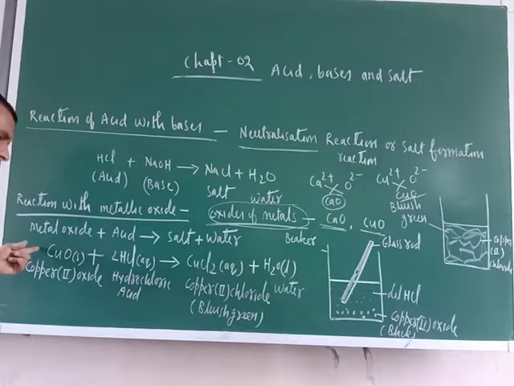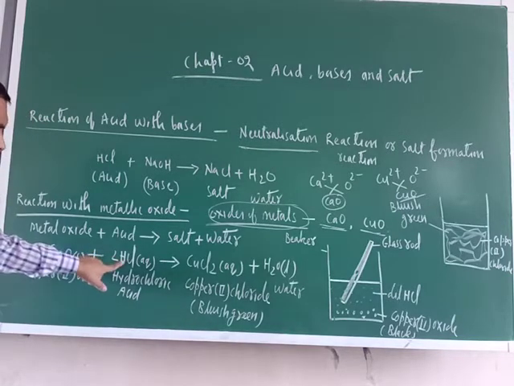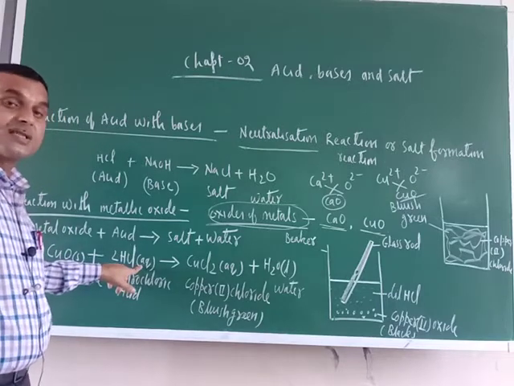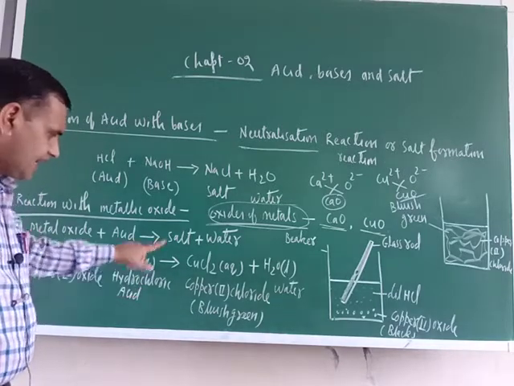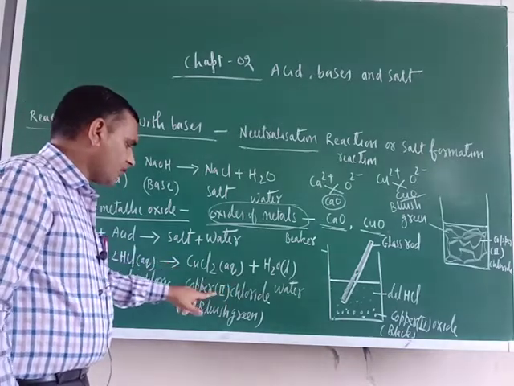Just see one example here, copper oxide. You know copper oxide is black in color. What is the color of this one? It is black in color. When it reacts with hydrochloric acid, I wrote here aqueous. The meaning of aqueous is dilute solution of HCl. So what is formed here? This is salt, copper second chloride.